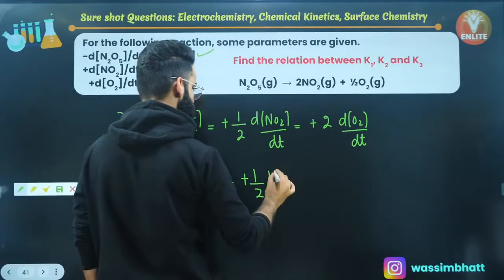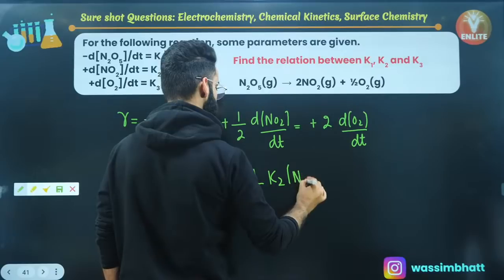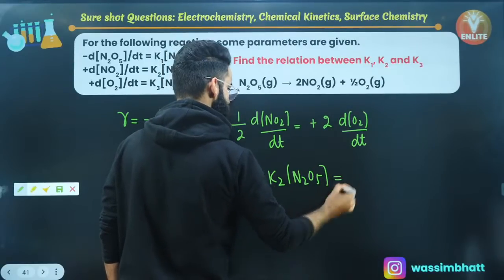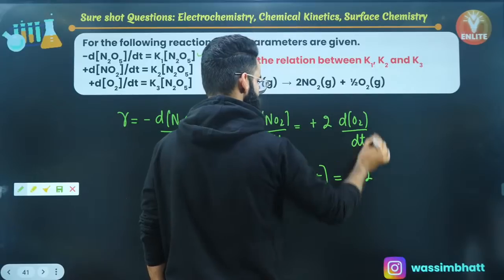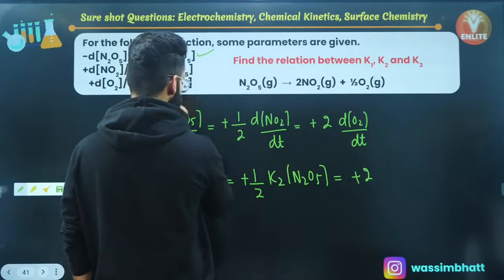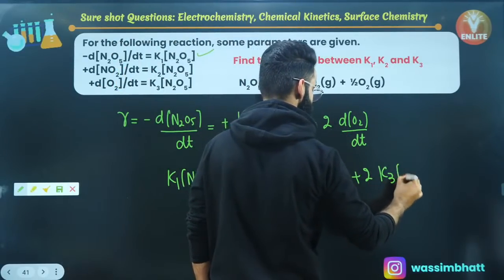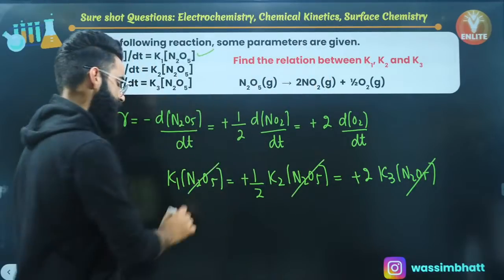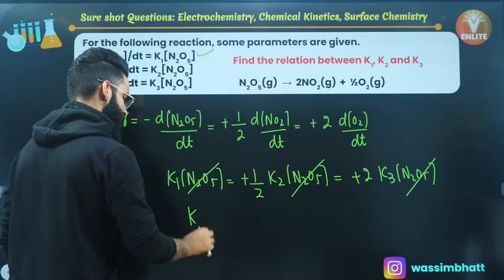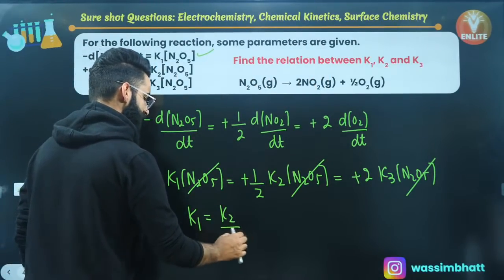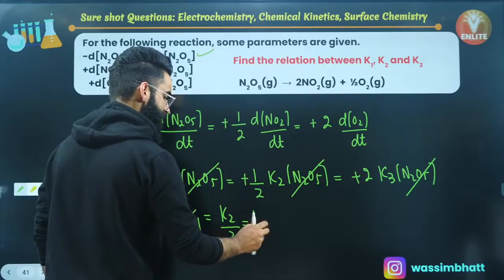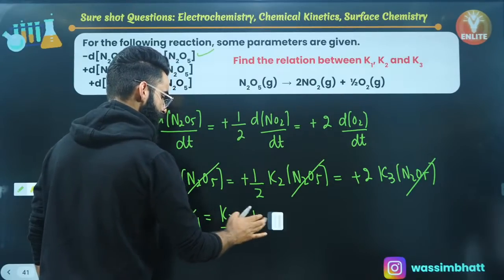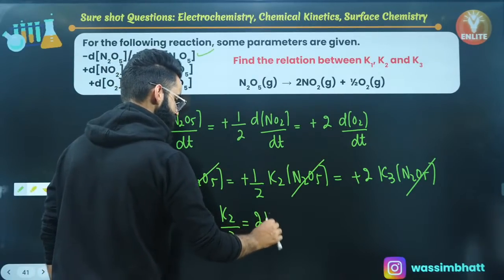It's given to me as K2 multiplied by the concentration of N2O5, which is equal to plus 2 times d[O2]/dt. It's given to me as K3 multiplied by the concentration of N2O5, right? Everywhere you can see N2O5, you need to cancel them out. So I'll be getting the value K1 is equal to K2 divided by 2, which is simply going to be equal to 2 times K3, right? It's going to be equal to 2 times K3.